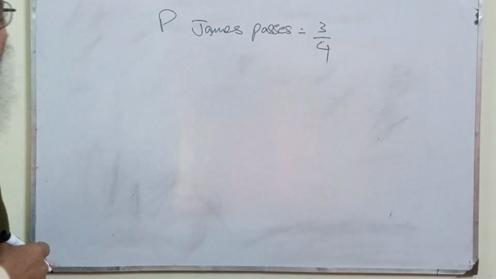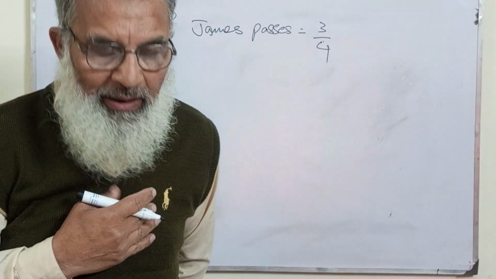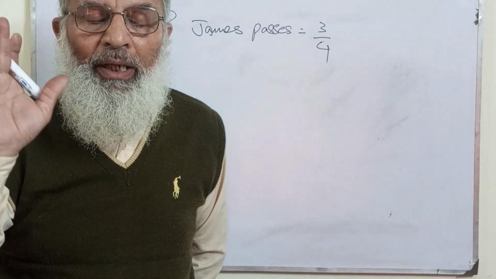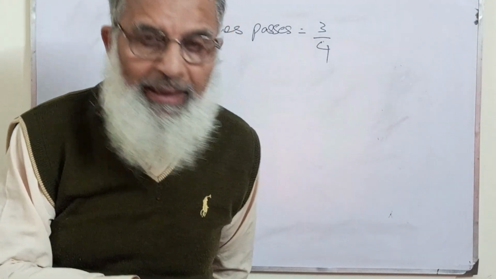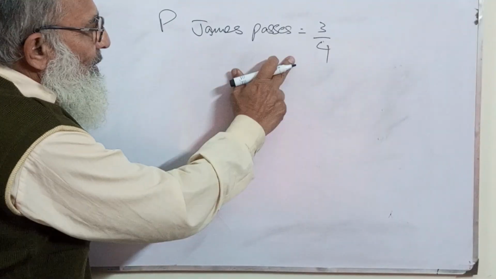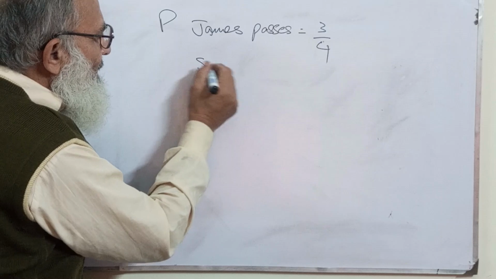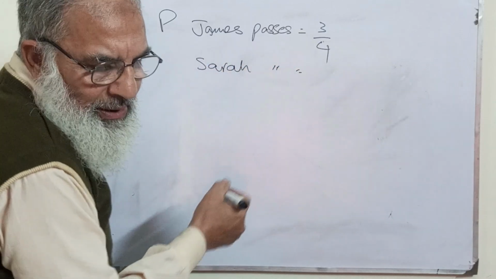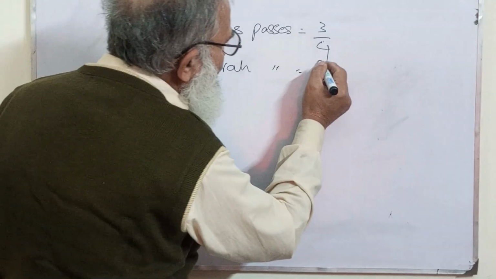There are 75% chances that James passes, and Sarah passes is 5 by 6.